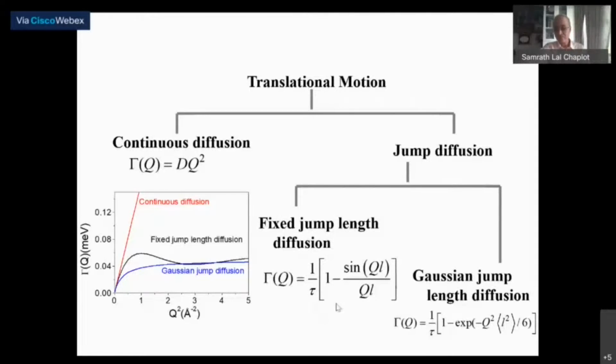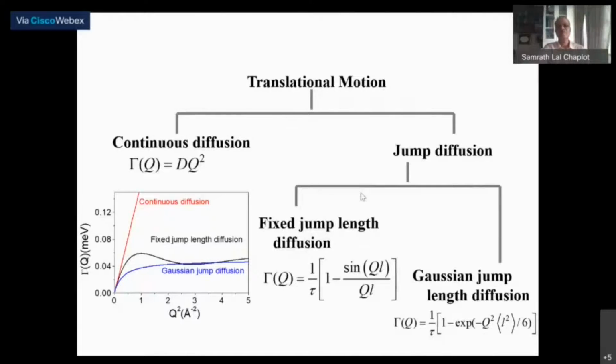Now let me just say that for translational diffusion, because the atom is not localized in time, it's continuously going from the origin, from any point, continuously moving away, and therefore there is no localized dynamics, and therefore there is no elastic scattering. So what you have is quasi-elastic scattering here.